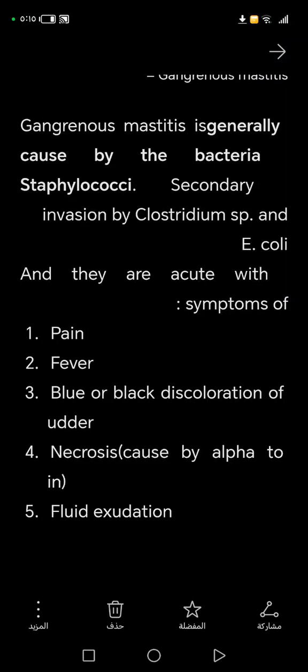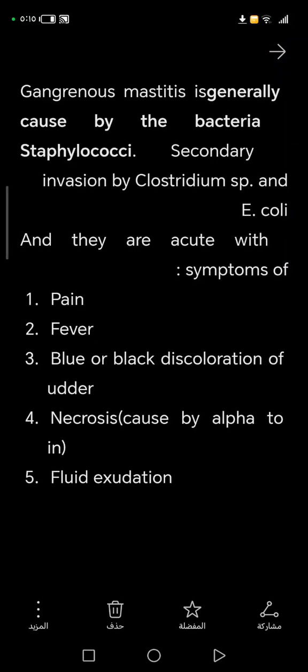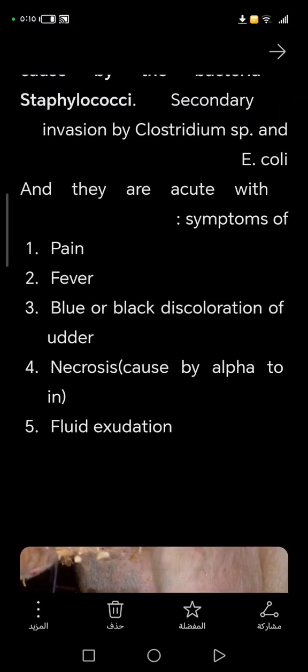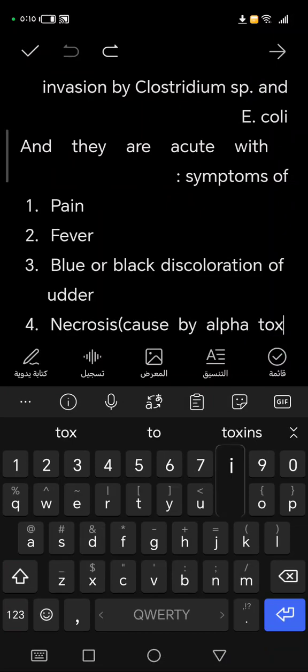And they are acute. Gangrenous mastitis is acute, with symptoms of pain, fever, blue or black discoloration of the udder, necrosis, which is caused by the alpha toxin. I didn't write it, sorry. Let's correct this.